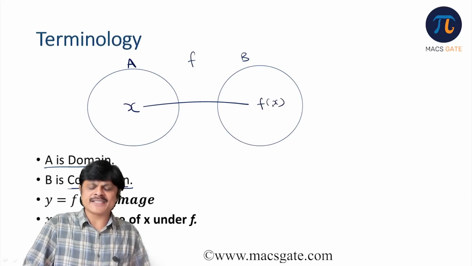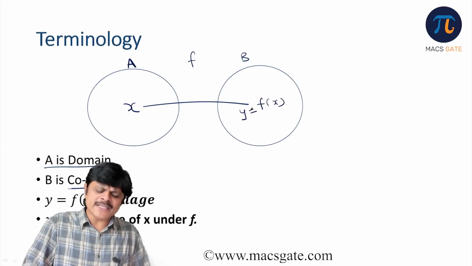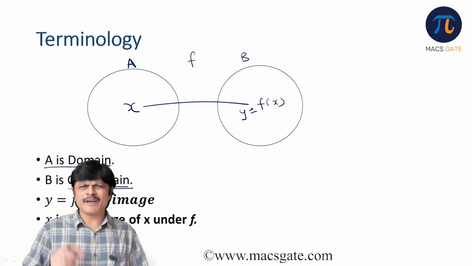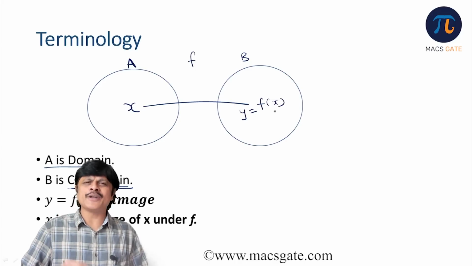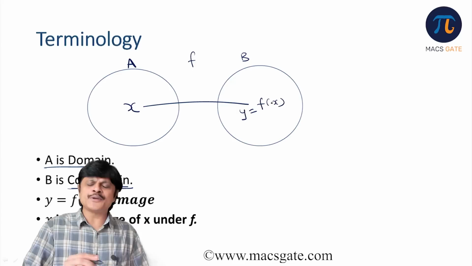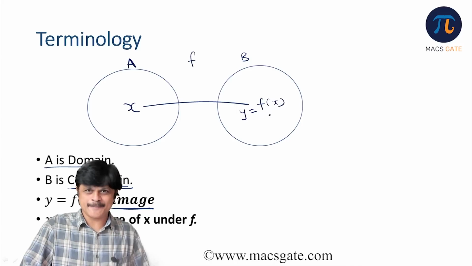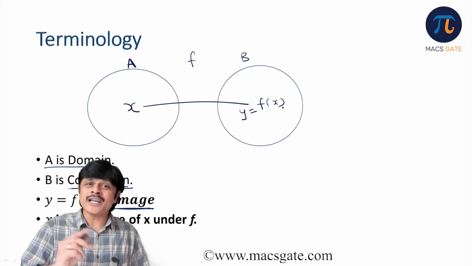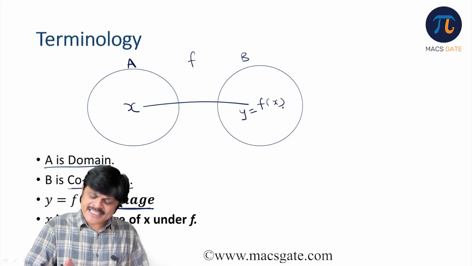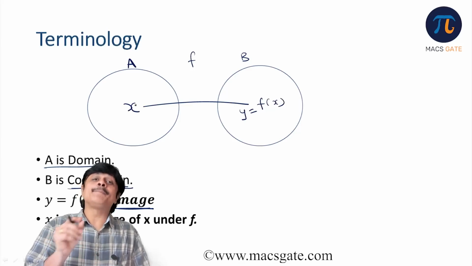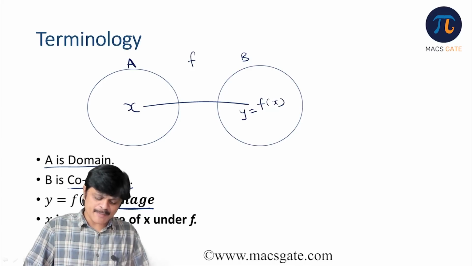We denote it as f(x). We can also denote it by some new symbol like y. y is just a symbol we use. y is equal to f(x). So x is assigned to f(x). So this f(x) is what is called the image of the function. This f(x) is called what? Image of the function. Am I clear? f(x) is called the image of the function. And for this f(x), x becomes the pre-image. x becomes the pre-image. So please remember these terms.